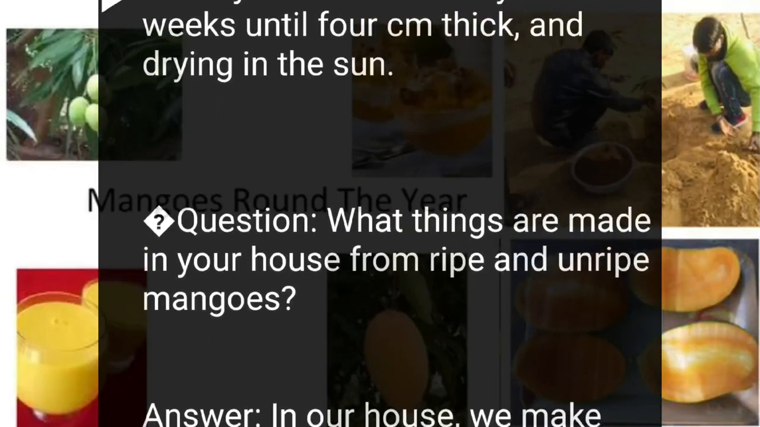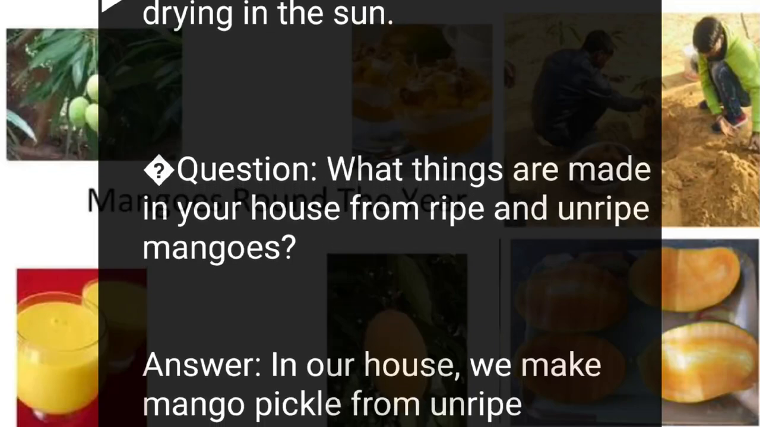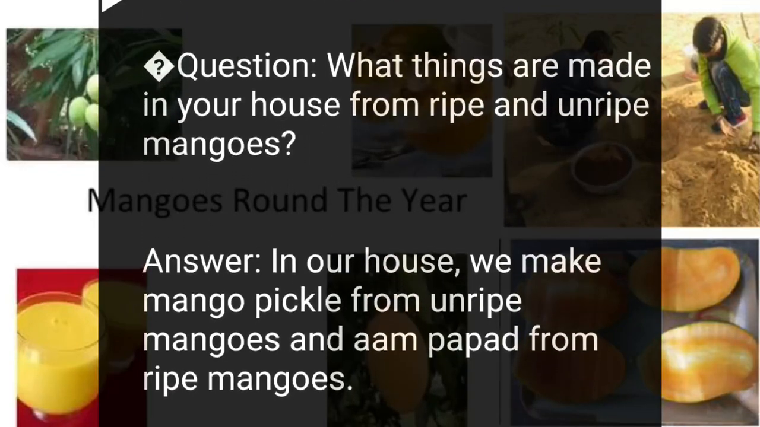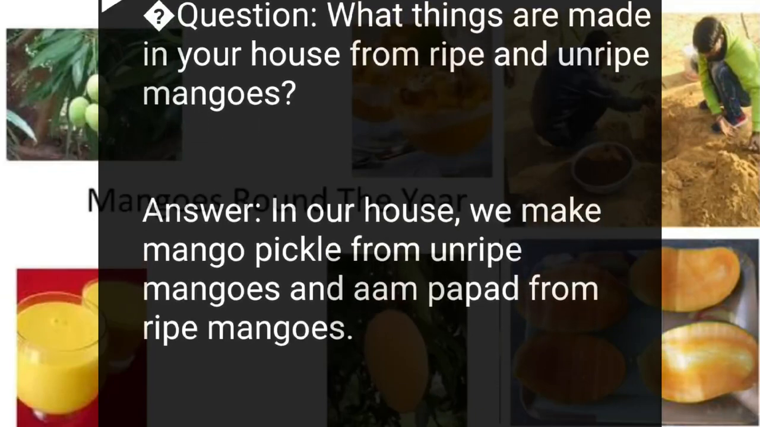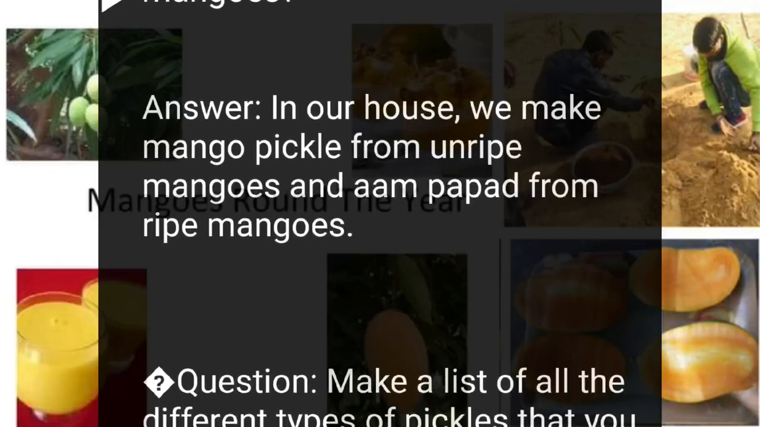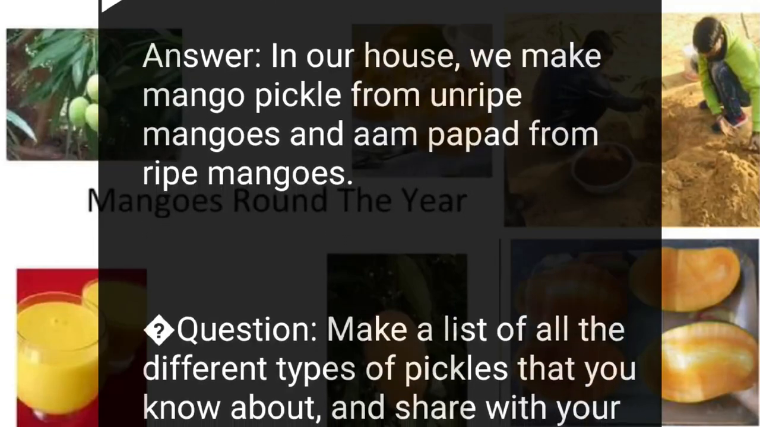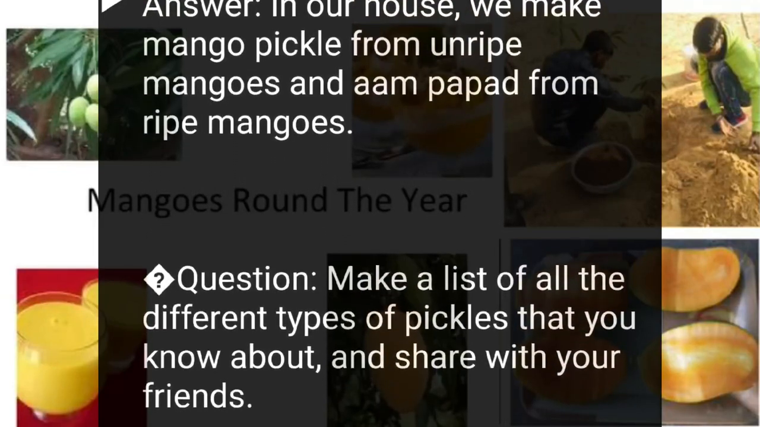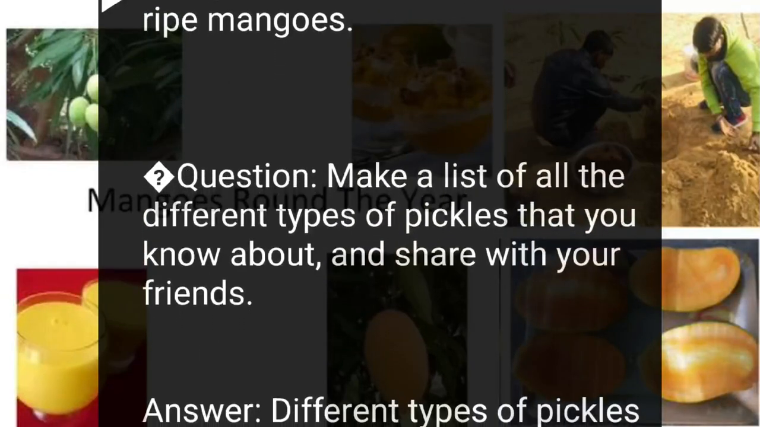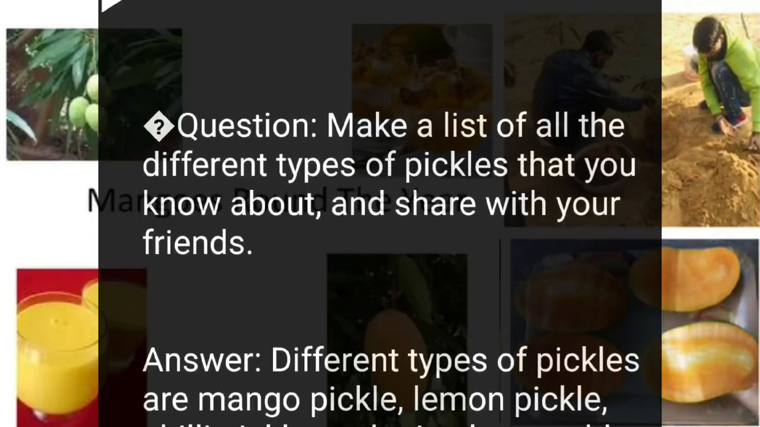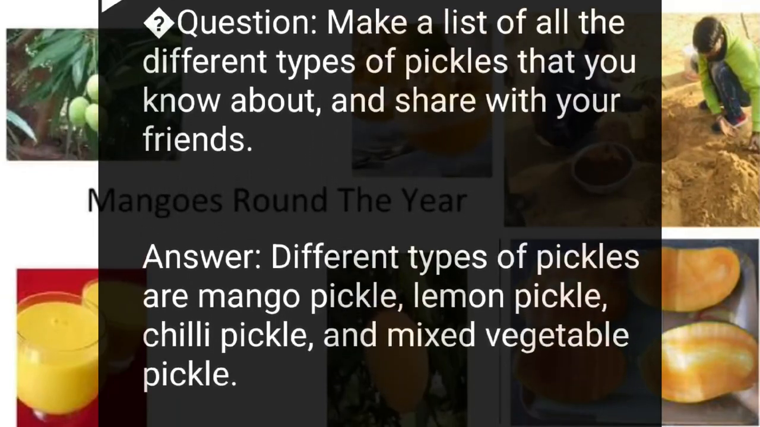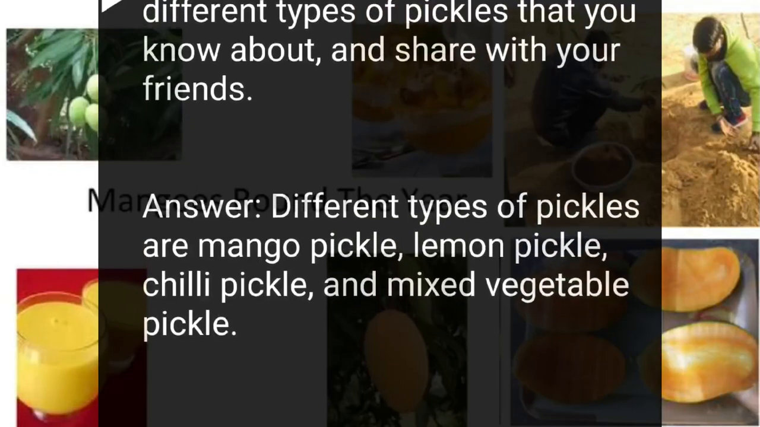Question. What things are made in your house from ripe and unripe mangoes? Answer. In our house, we make mango pickle from unripe mangoes and aam papad from ripe mangoes. Question. Make a list of all the different types of pickles that you know about, and share with your friends. Answer. Different types of pickles are mango pickle, lemon pickle, chili pickle, and mixed vegetable pickle.